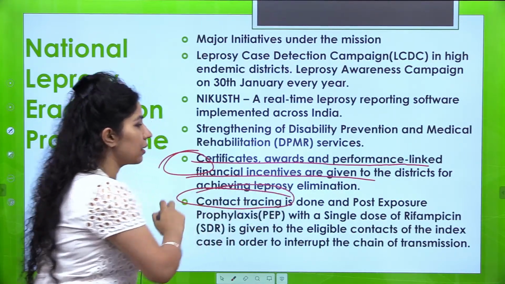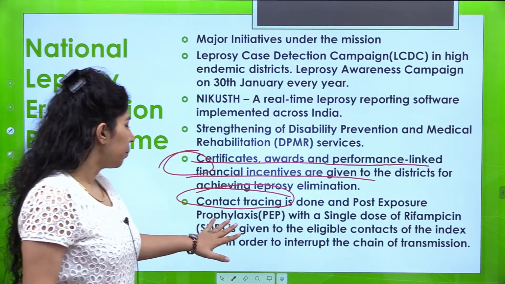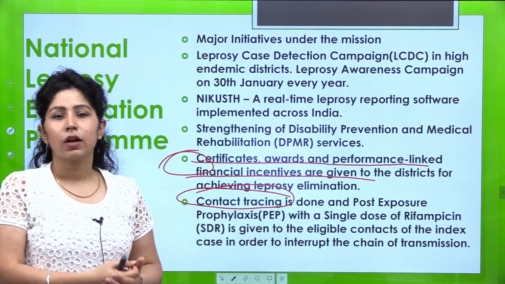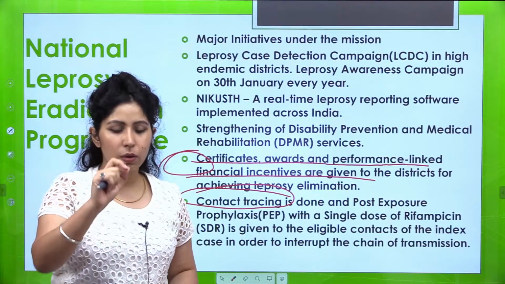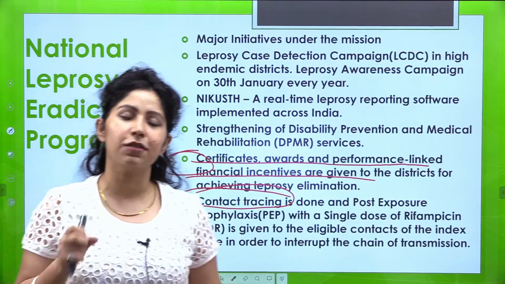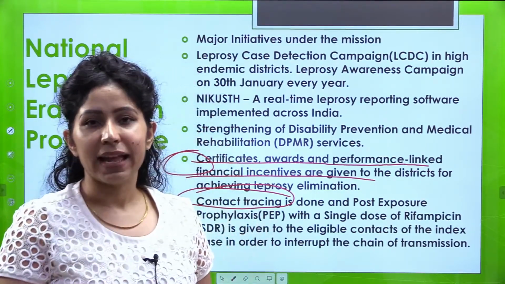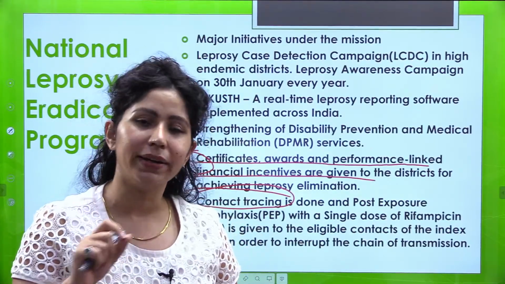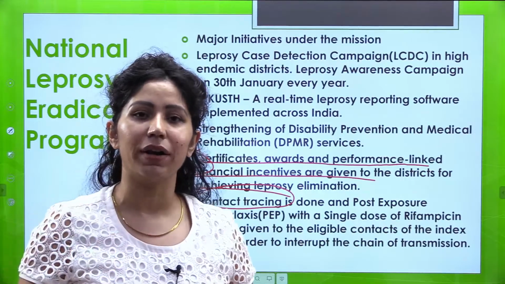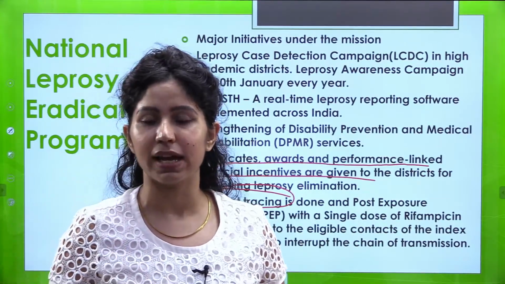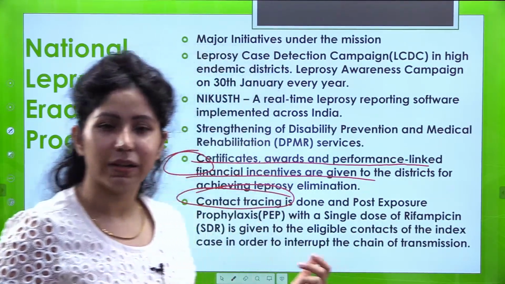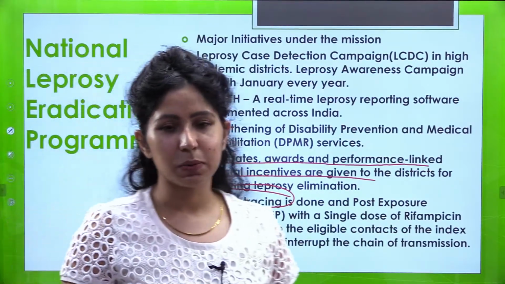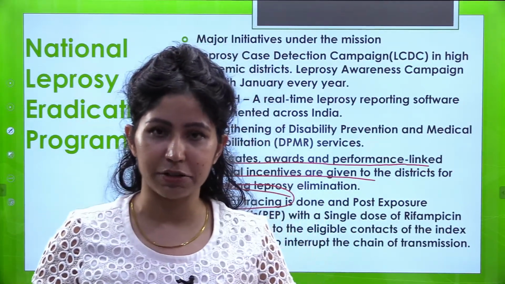Contact tracing is done and post exposure prophylaxis is done. Contact tracing means if you have found a person infected with leprosy, then you ask him or her, just like in the COVID-19 pandemic, contact tracing was done, that those with whom the person came in contact are also tested and are also given the medication. So similarly for leprosy. So this was about the National Leprosy Eradication Program.